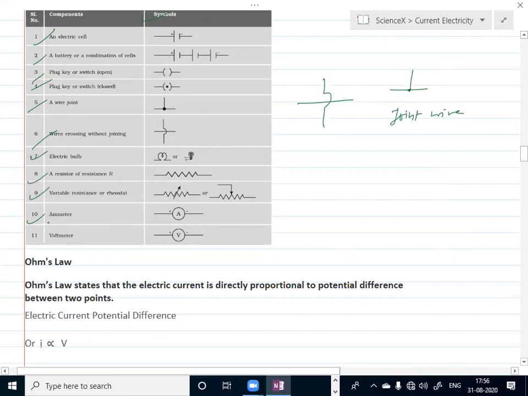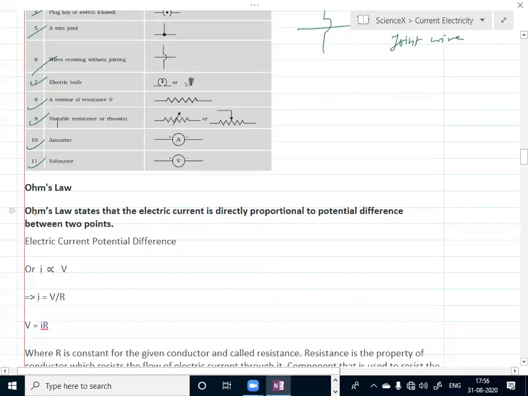and voltmeter. Now, one very important topic is Ohm's law. We are going to discuss Ohm's law.